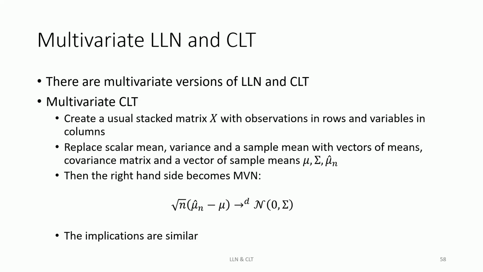And then instead of using sigma as a variance of random variables, now we use this big Sigma, which is the variance-covariance matrix of the random vectors. So that is the difference. It takes a little bit of getting used to, but maybe we'll look at some example later. The beauty of math is that the formula looks almost exactly the same, and implications are again similar.